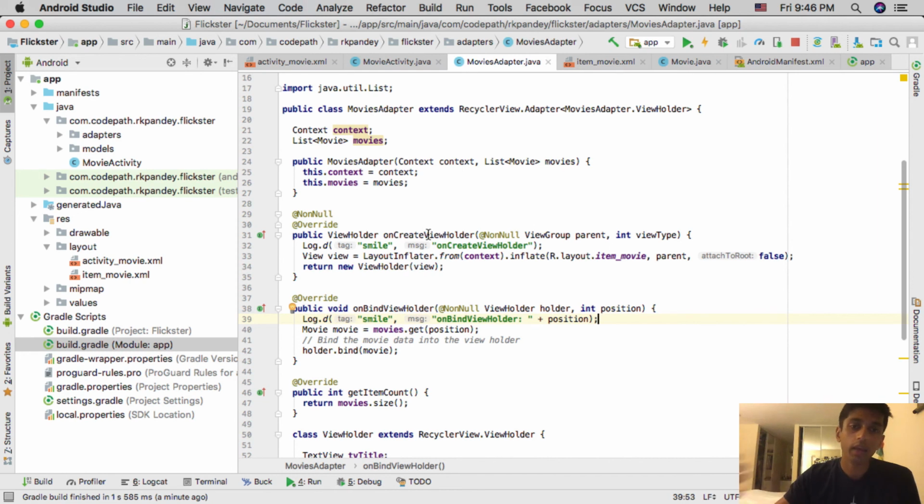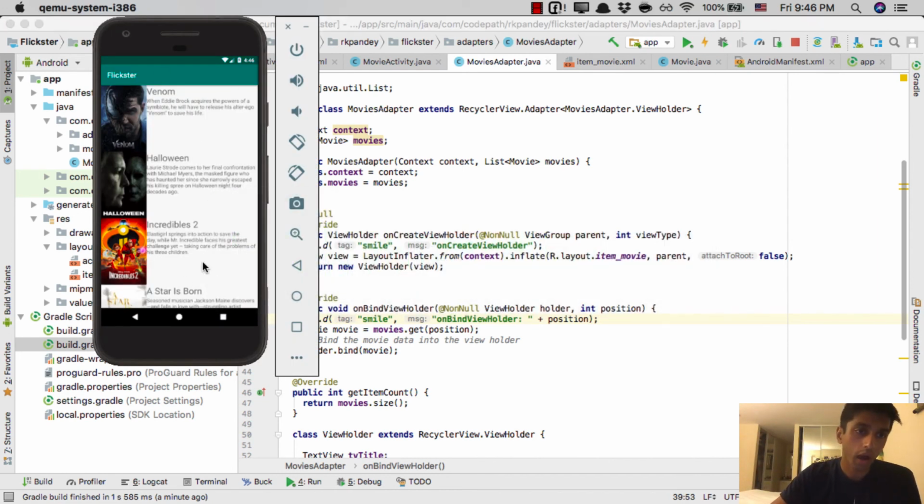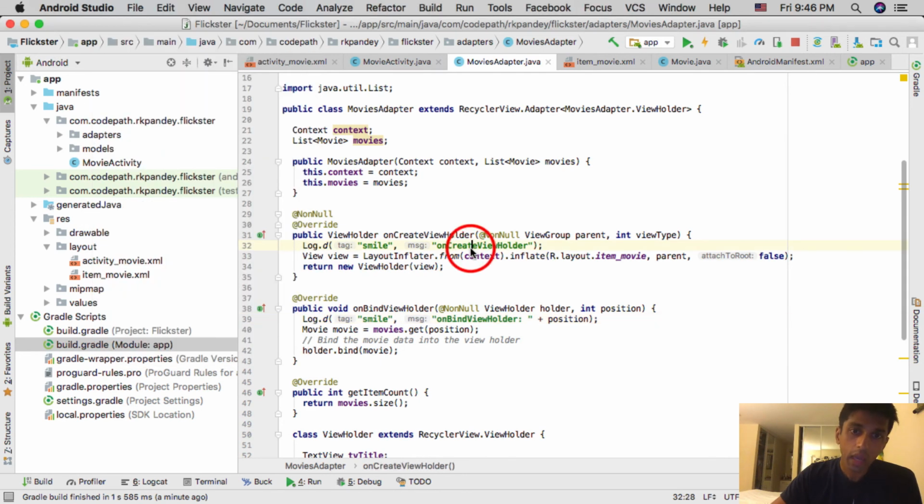You only want to create a handful, like maybe 4 or 5, that are actually being shown on your screen. However, as you scroll, these same 4 or 5 view holders will be bound with different data. So what we expect to see in our logs is that onBindViewHolder is called a bunch, while onCreateViewHolder is only called at the beginning when the app is really starting up. So let's go ahead and run the app and see if that actually is the case.